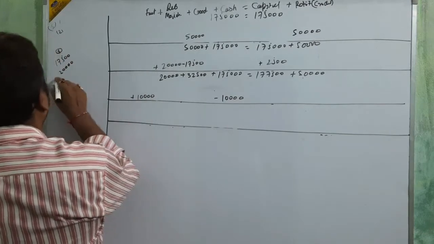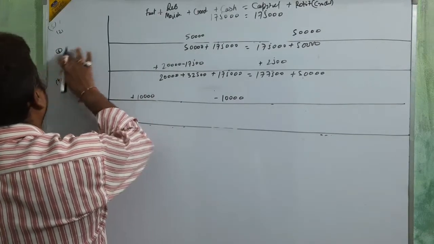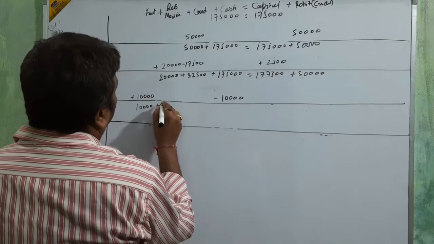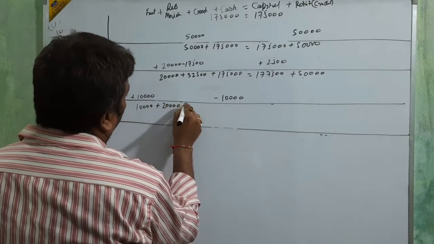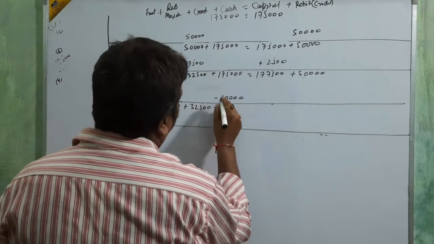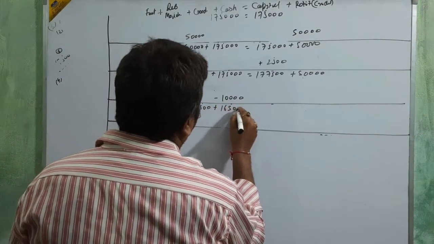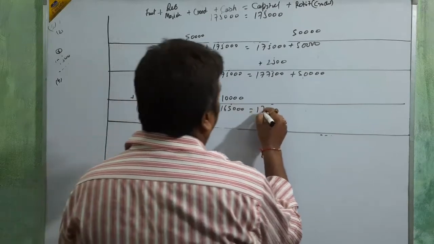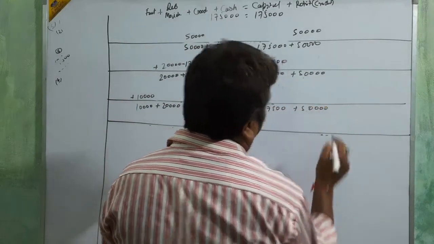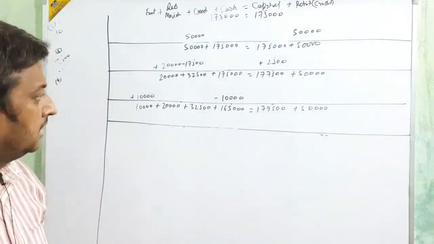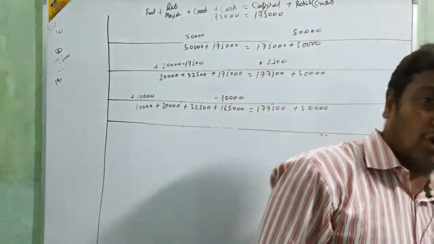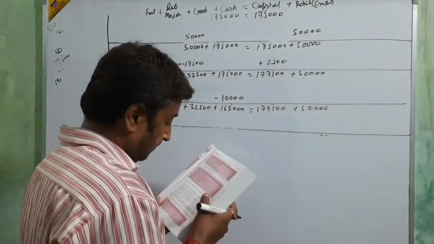Then finalize: 10,000 plus 20,000 plus 32,500 plus 165 is equal to 177,500 plus 50,000, beta. Okay, clear? Clear or not? It's clear, beta? Okay, go for the next.